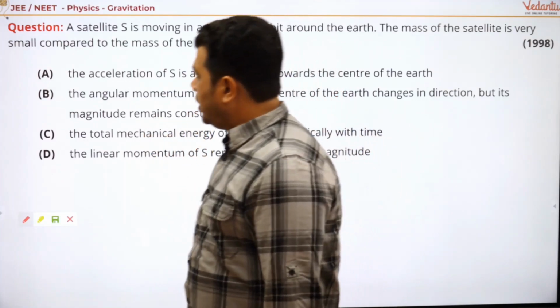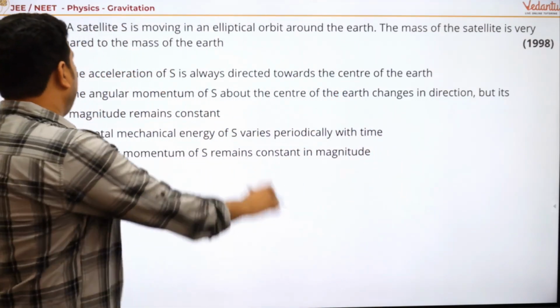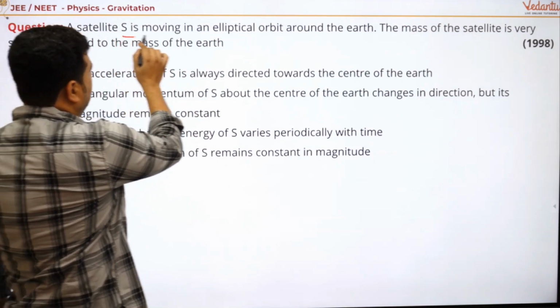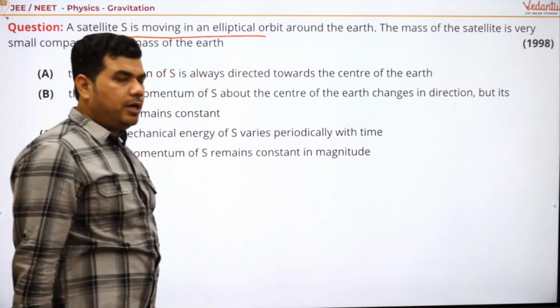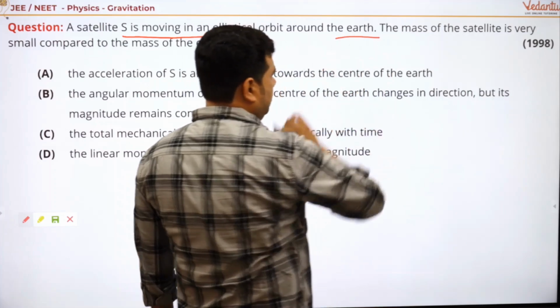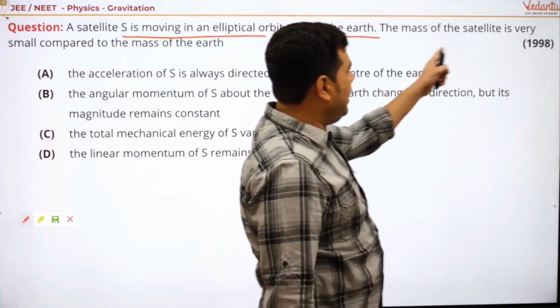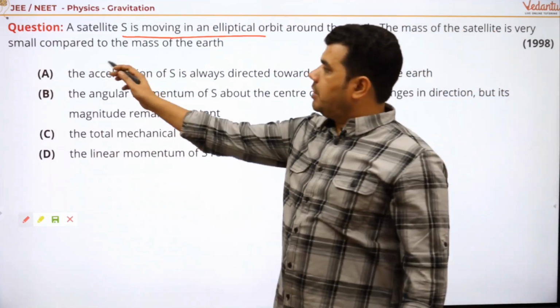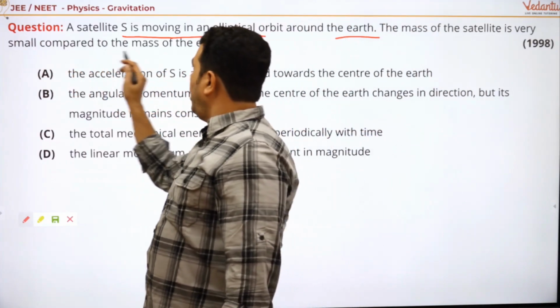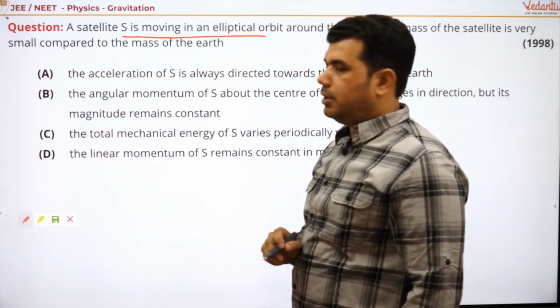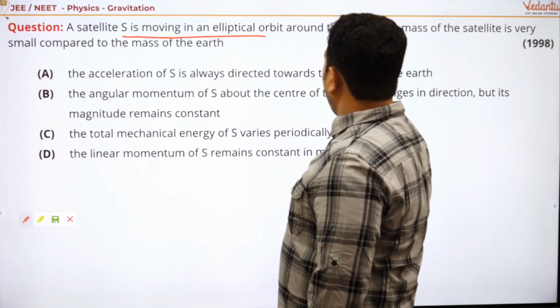So another question is, see here, a satellite is moving in an elliptical orbit around the Earth, right? The mass of the satellite is very small compared to the mass of the Earth.